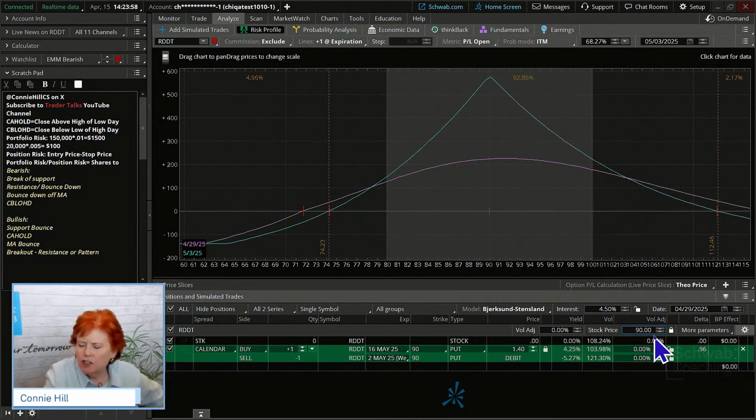Our graph changed here a little bit, and we see our profit and loss line at the current date, which we just moved ahead to the 29th of April. So now this purple line is graphing these prices. If the price of the stock were to go to $90, close to or around this April 29th date, you could see that puts us pretty close to that $200 range. And you could say, if it doesn't, maybe you're content there. You're like, sweet, I risked 140 to make 200, happy camper.